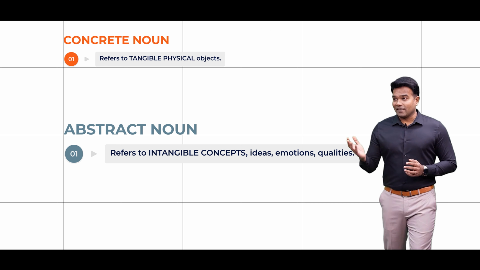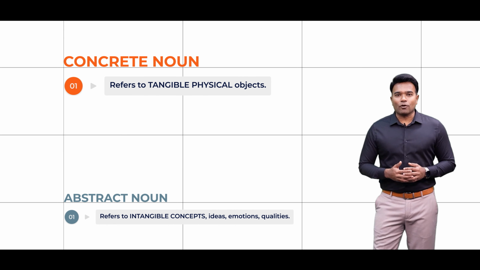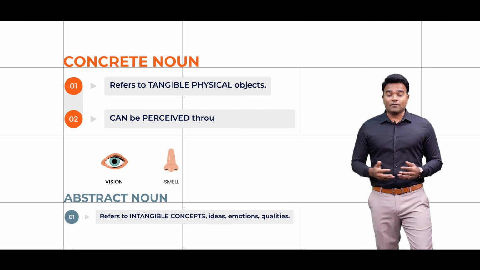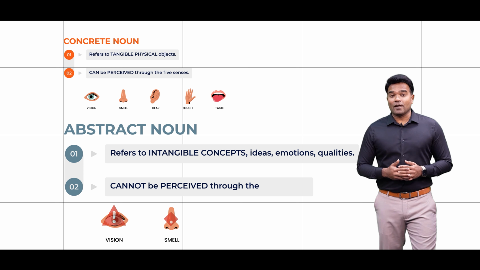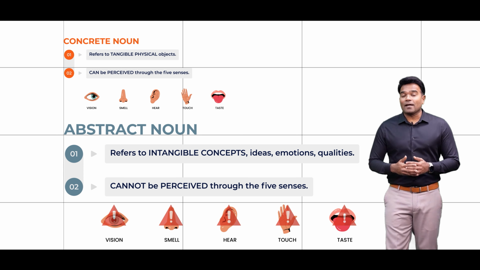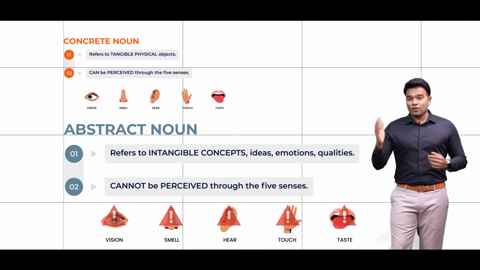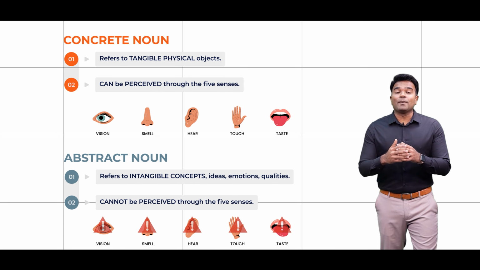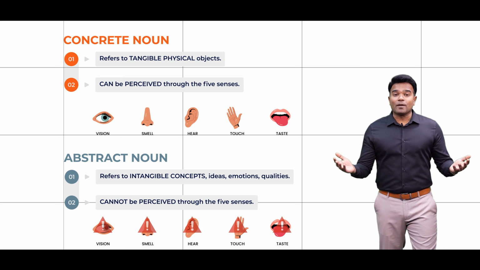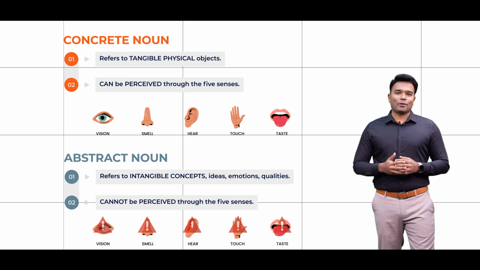Concrete nouns can be perceived through our 5 sense organs, but abstract nouns cannot be perceived through the 5 sense organs. I'm sure at a macro level you have already understood this definition, but when I give you a few more examples, I'm sure all of this would become completely clear to you. So, let me proceed.